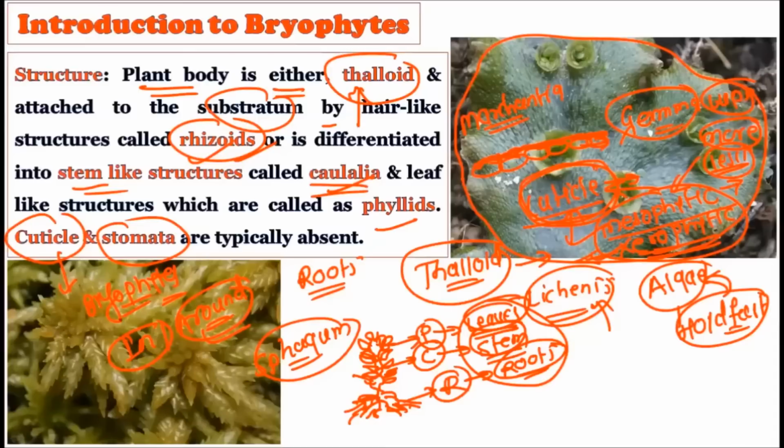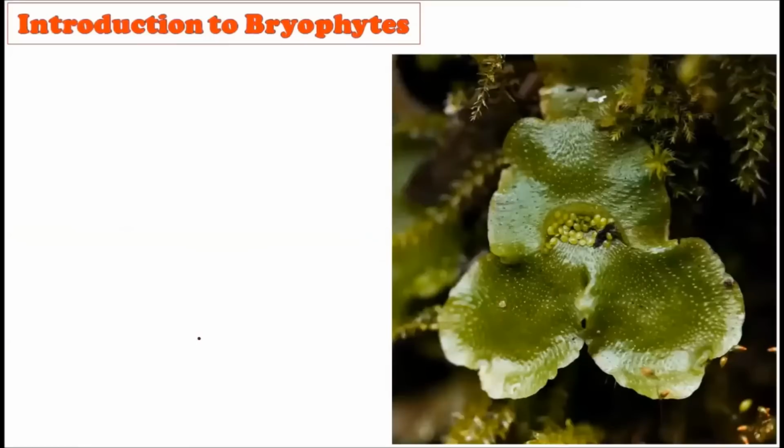Cuticle typically absent, and the stomata is also absent in these. So this is a very peculiar characteristic which makes them very different from the higher plants. So these bryophytes show the thalloid body. Sometimes it shows differentiation in the form of rhizoids, caulidia, and phylloids, and plus it also shows the absence of the cuticle and the stomata in their structures. Now consider the next slide.